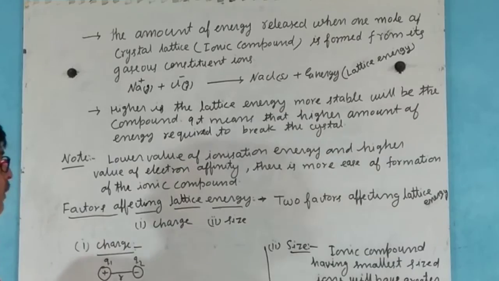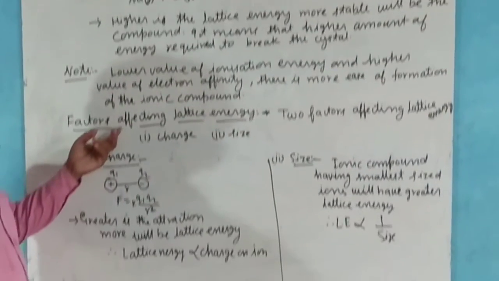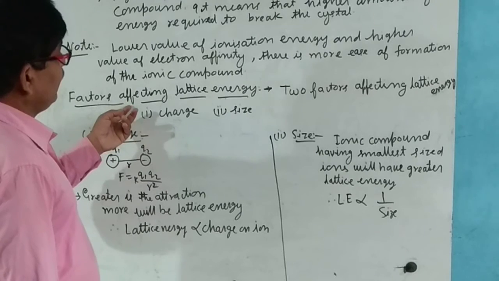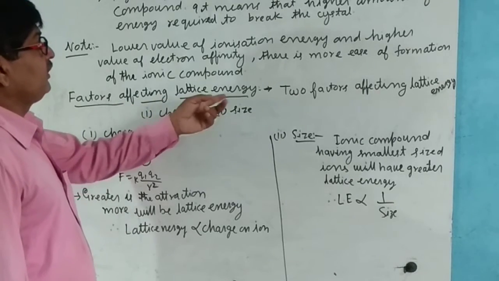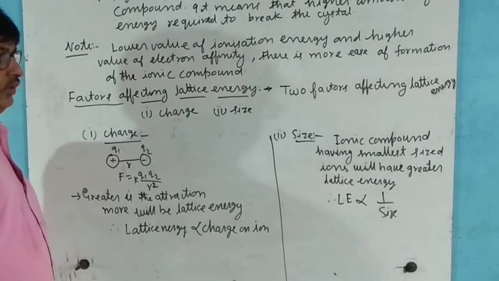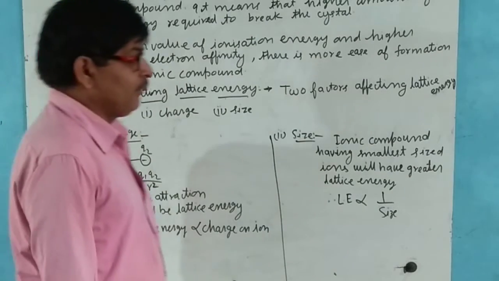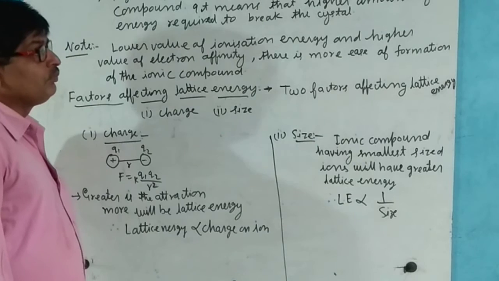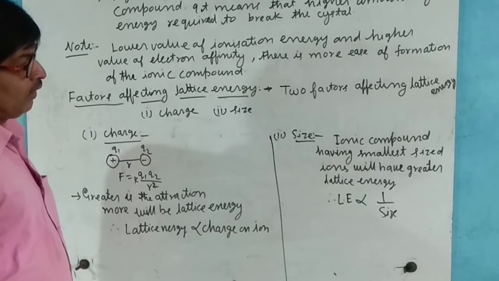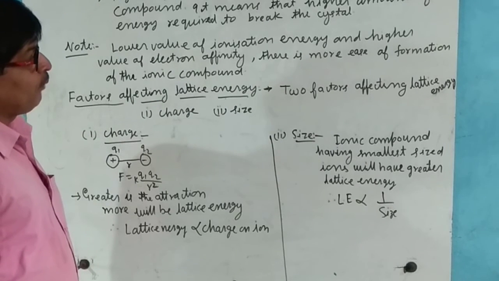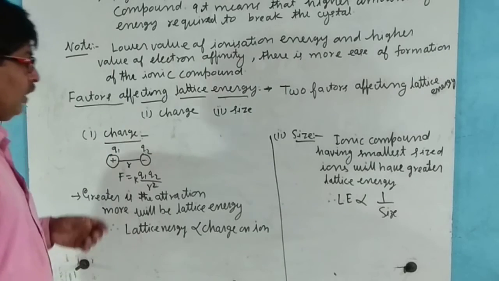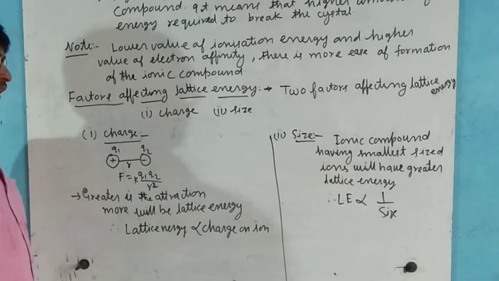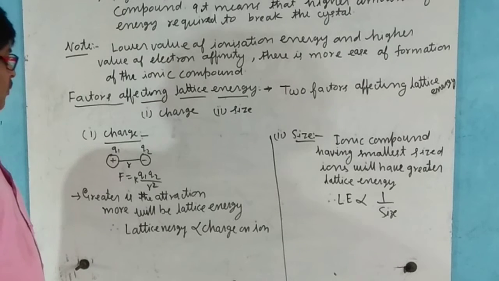Now, factors affecting lattice energy. There are two factors that affect the lattice energy. For the stability of the ionic compound, lattice energy is more, and charge and size affect the lattice energy.